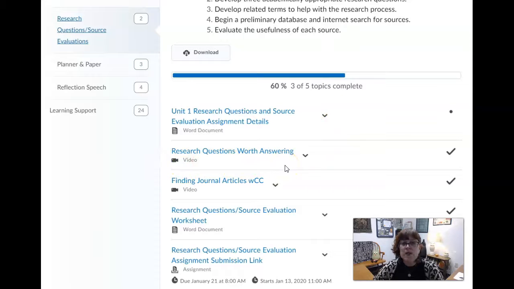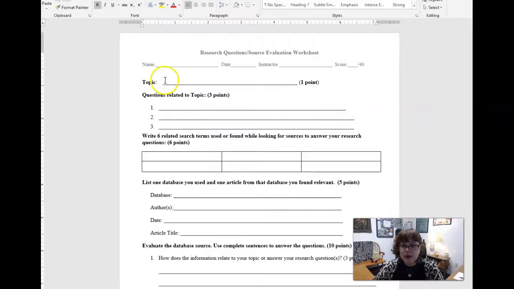It's going to help you come up with some really valuable research questions for our Research Questions and Source Evaluation worksheet. So here you're going to download this worksheet. This topic should be something that you are genuinely interested in, something you really want to learn about, because if you're going to write a whole paper about it, then you should be interested in it. This is an opportunity for you to acquire some knowledge about something that maybe you've always wondered about. It could be related to your field, or it could not. What are you interested in?